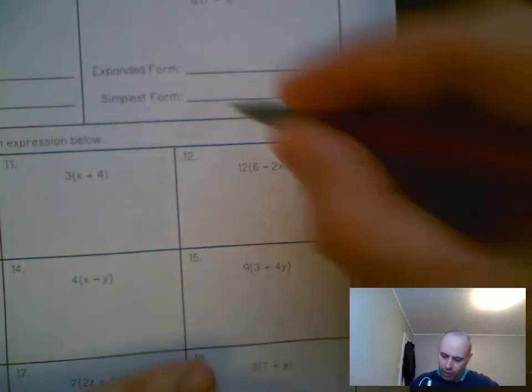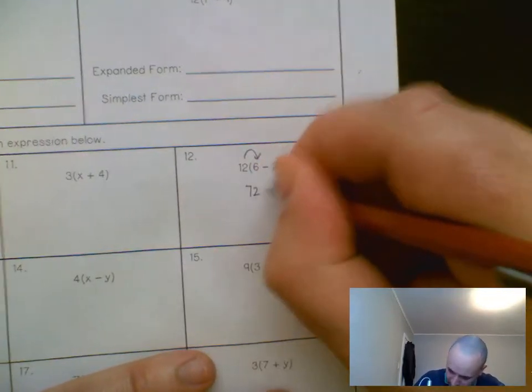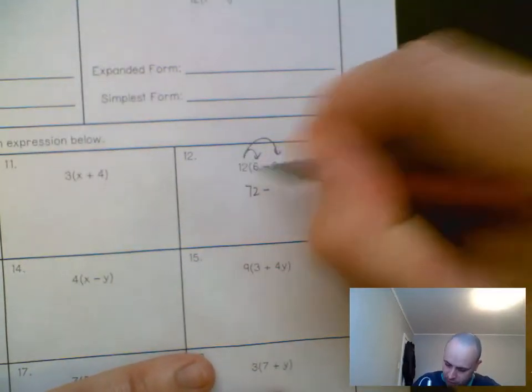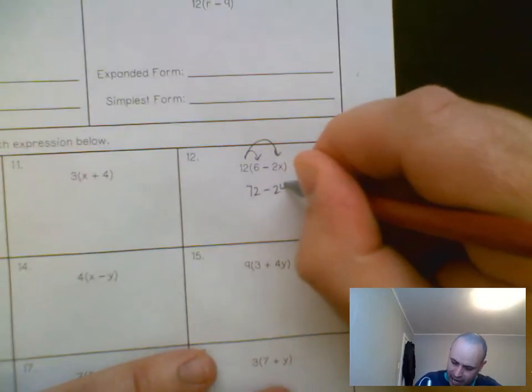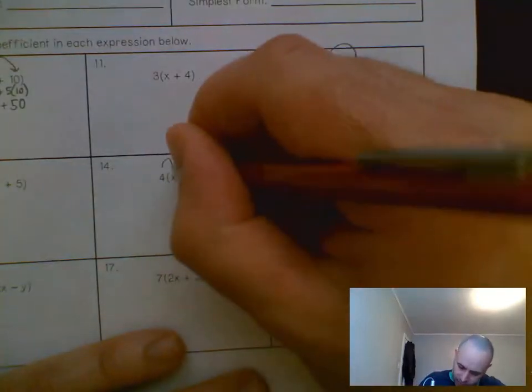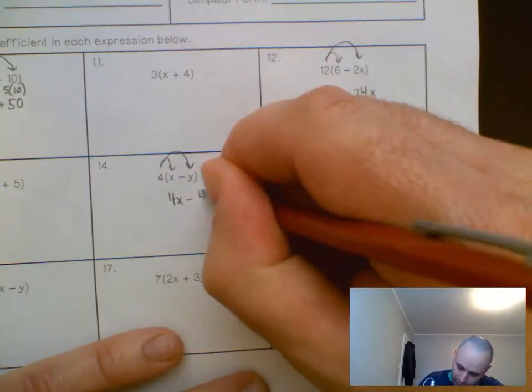All right, so for 12, it would be 72. Bring down our minus. Make sure you have that minus. Don't put a plus there. And then 12 times 2x is 24x. All right, number 14 would be 4x's. Bring down our minus. 4y's.